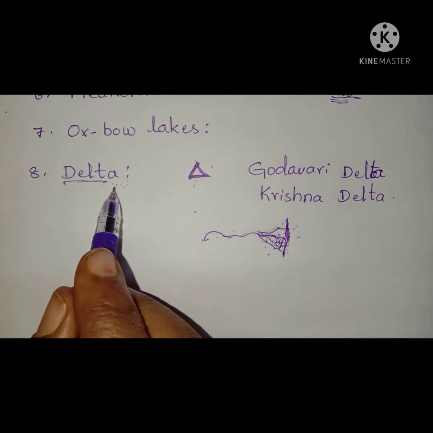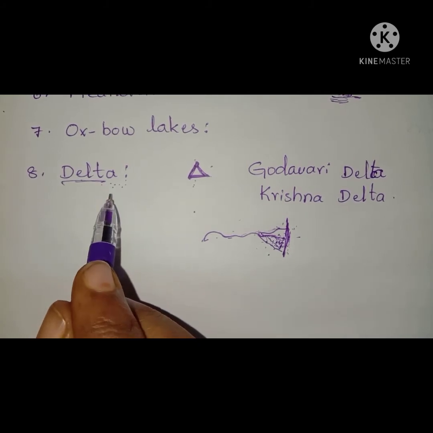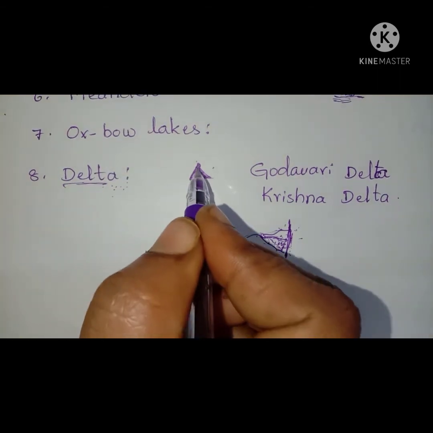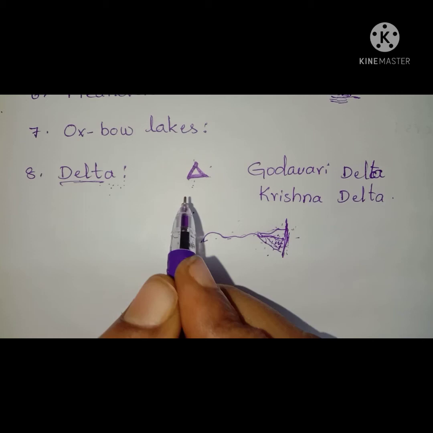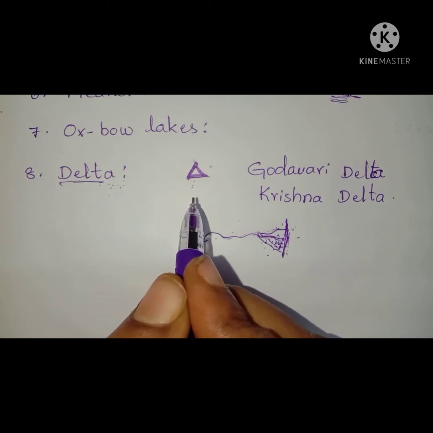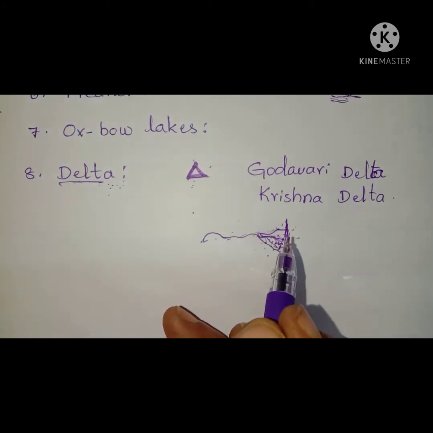What do you mean by delta? A delta is an area of low flatland shaped like a triangle where a river splits and spreads out into several branches before entering the sea.